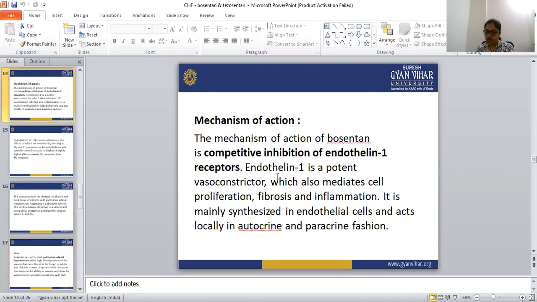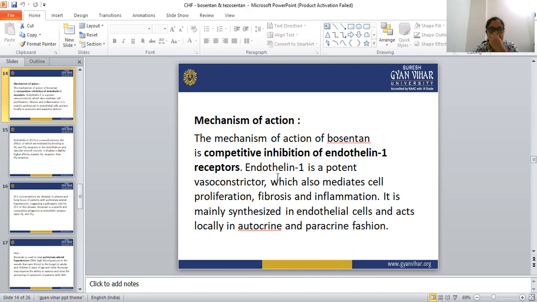Let's see the mechanism of action of bosentan. The mechanism of action of bosentan is competitive inhibition of the endothelin 1 receptor. What is endothelin 1? I'm not talking about the receptor here. Endothelin 1, ET1, is a neurohormone, and it produces its effects by binding to ETA and ETB receptors.